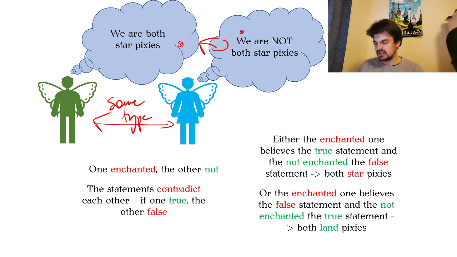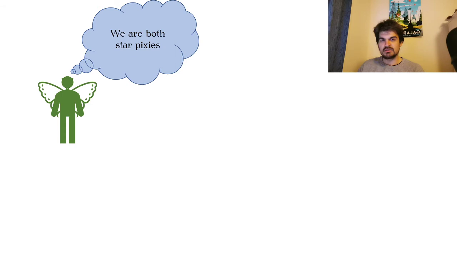Now let's look at the husband and see what he can tell us. So, is he not enchanted? Let's just ask ourselves, can he be not enchanted? Well, why am I asking this? Well, in the first example, we've established that everybody believes that they are a star pixie while they are enchanted. And if he says we are both star pixies, then that means that he believes in particular that he is a star pixie. So that suggests that he should be enchanted. So let's just try to eliminate the possibility that he is not.